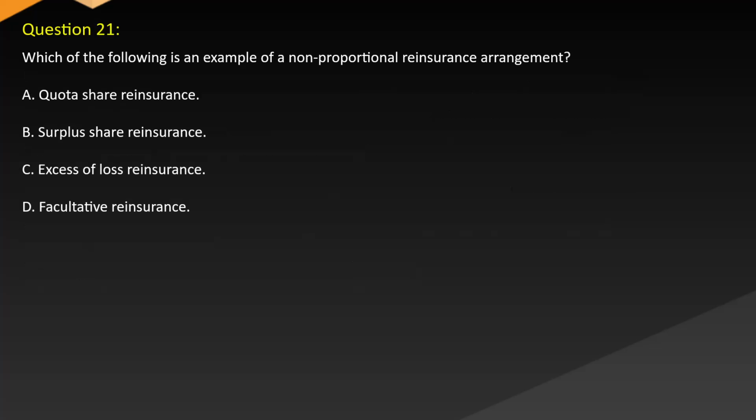Question 21. Which of the following is an example of a non-proportional reinsurance arrangement? A. Quota share reinsurance. B. Surplus share reinsurance. C. Excess loss reinsurance. D. Facultative reinsurance.